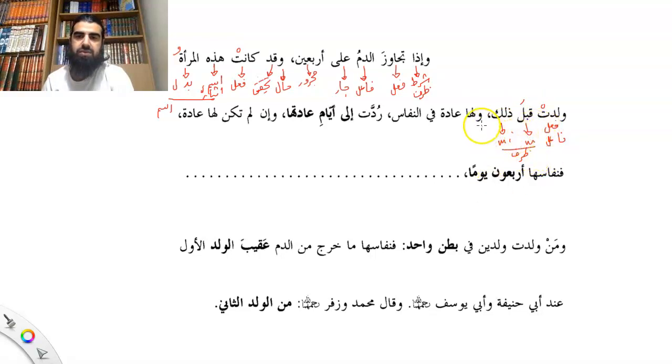Walaha adatun, so walaha, so haliya laha jar majrur, and that becomes the khabar muqaddam. Adatun is the khabar, fi is jar, and nifas majrur. Ruddat. So all of this now is the shart, right? All of that, you can make all that the shart.